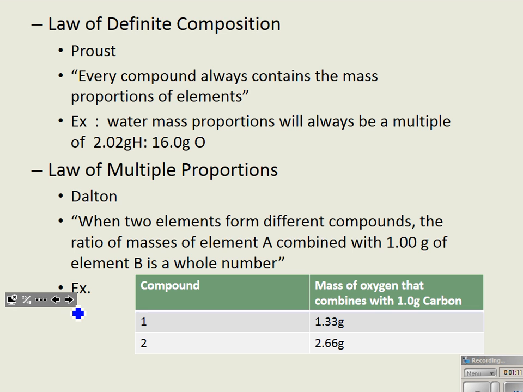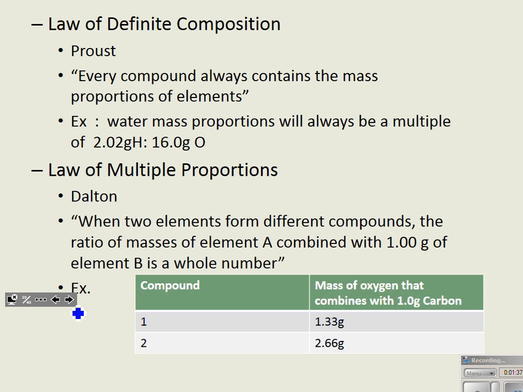The law of definite composition and multiple proportions. I think your book called the law of definite composition the law of definite proportions. You'll see it in a couple of different ways. But basically what it's saying is that if you have a particular compound, the mass proportions of that compound are never going to change.